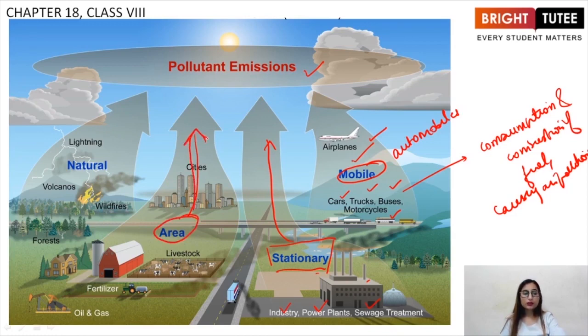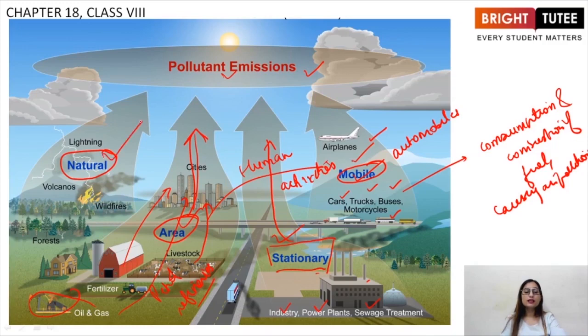Cities, the pollution caused by cities, livestock, fertilizers causing air pollution, oil and gas, right? Oil and gas, basically extraction of oil and gas. Everything, basically we are talking about petrol refineries, right? All these cause major pollutant emissions. Then coming to the last one, that is natural. These were all man-made. These are all human activities.